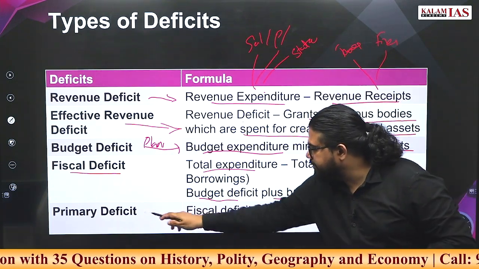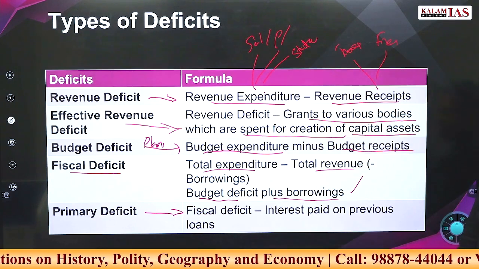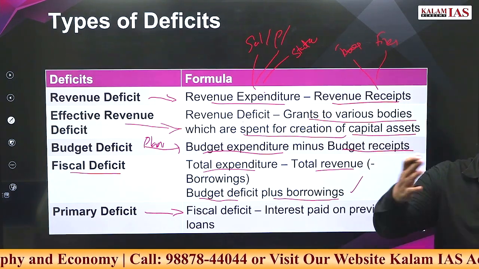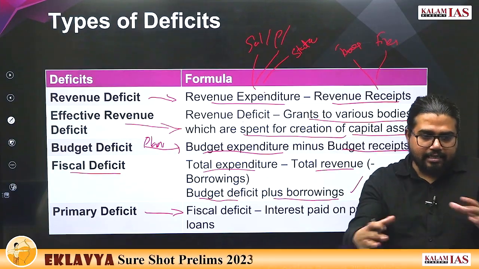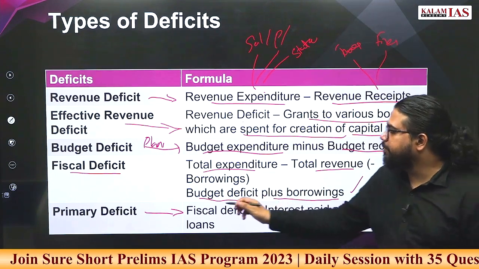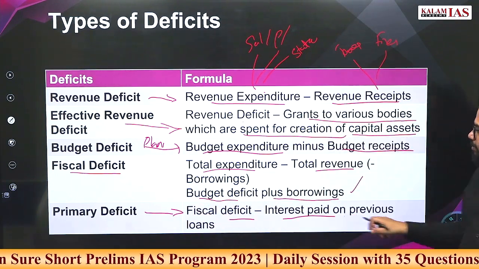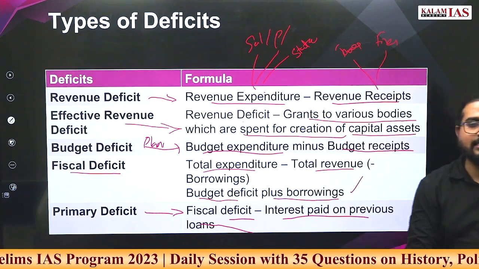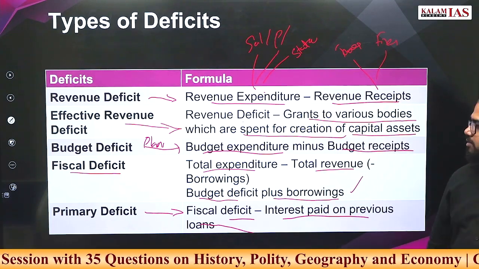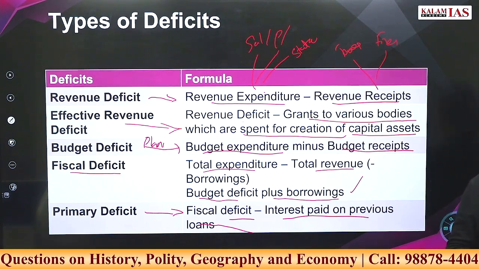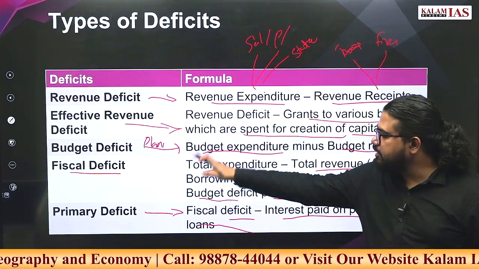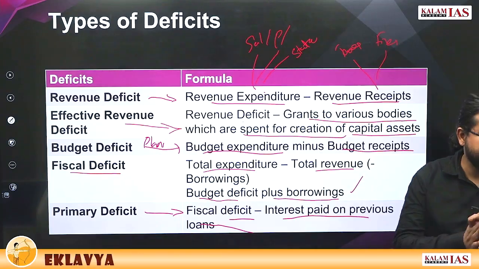Now what is primary deficit? Interest paid on previous loans. Like how much is the current year government taking as borrowing? That exact figure you get from primary deficit. That is fiscal deficit minus all the interest that is paid on previous loans. Clear? That indicator you get from primary deficit.